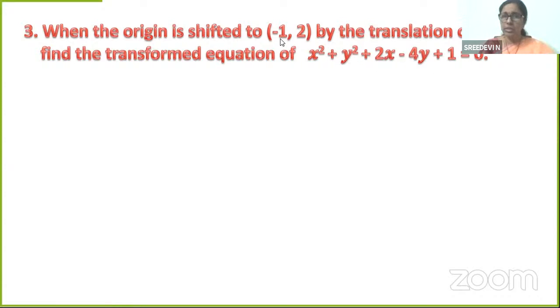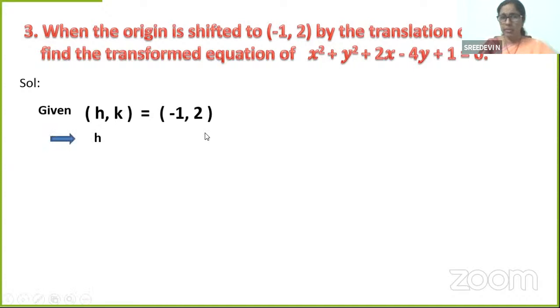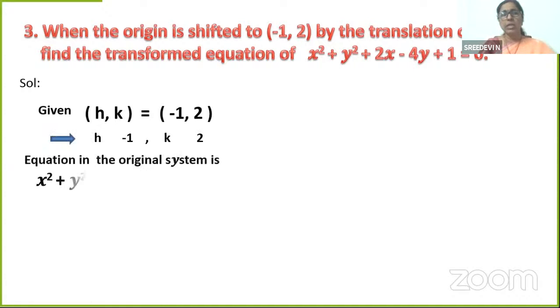Am I clear, students? We have to analyze. First, read the question carefully and analyze. Find the transformed equation when it is asked. We are asked to find the transformed equation. So, the given equation is the equation in the original system of axes. Let's see the solution. Given is h comma k, that we know. When the origin is shifted to a point, we take it as h comma k, isn't it? So h is -1, k is 2.